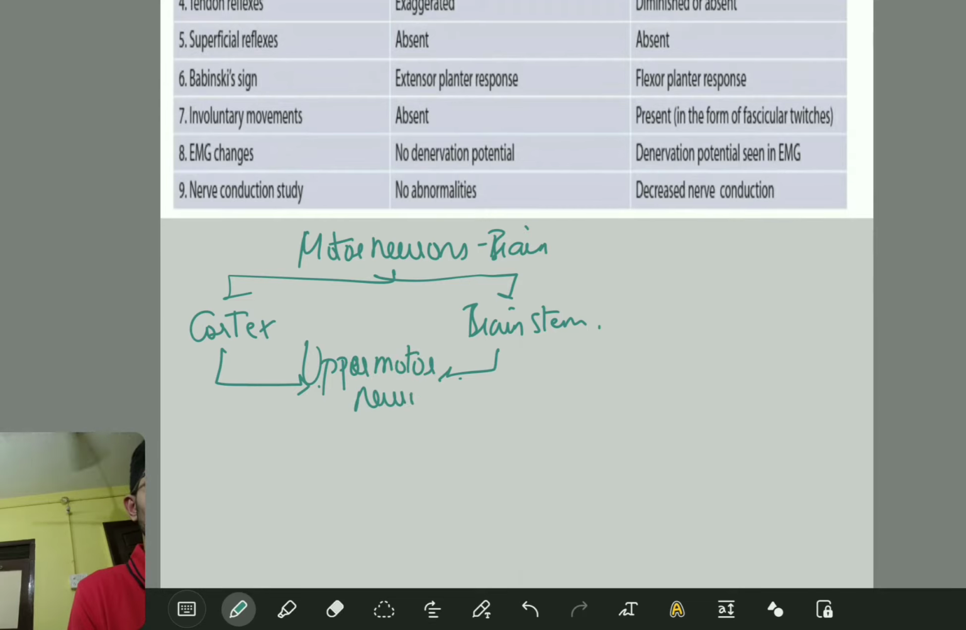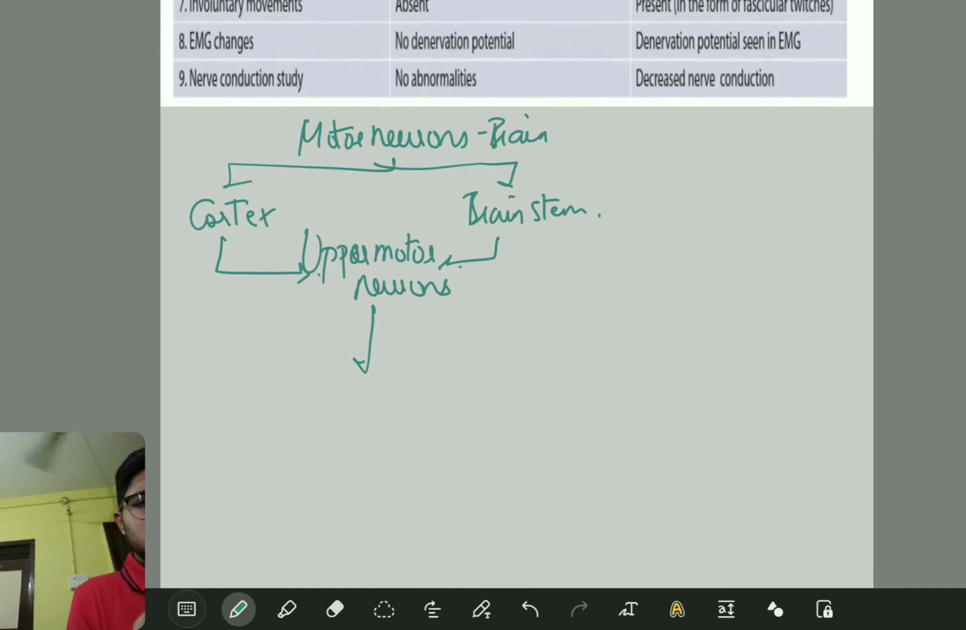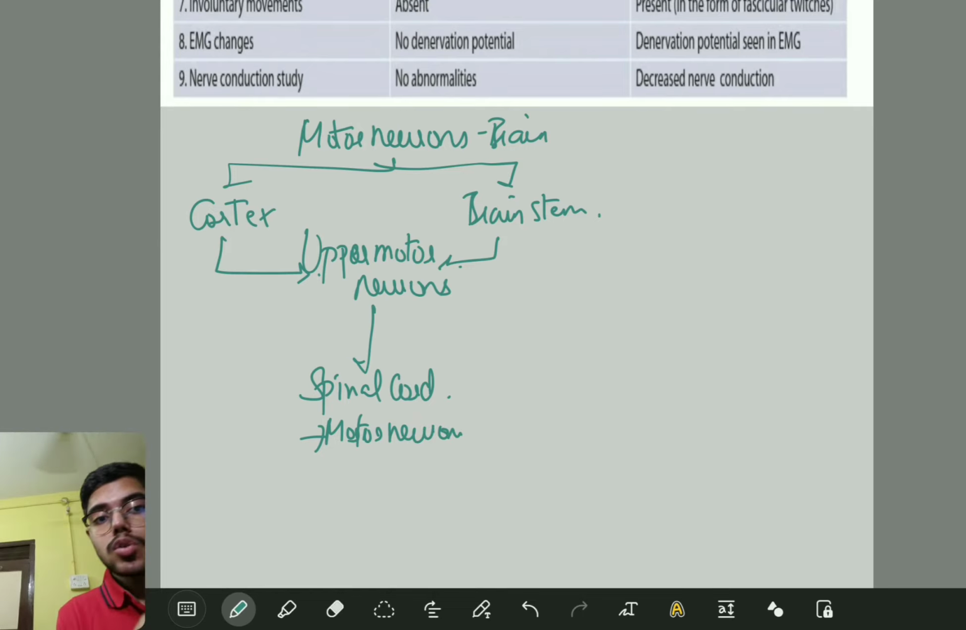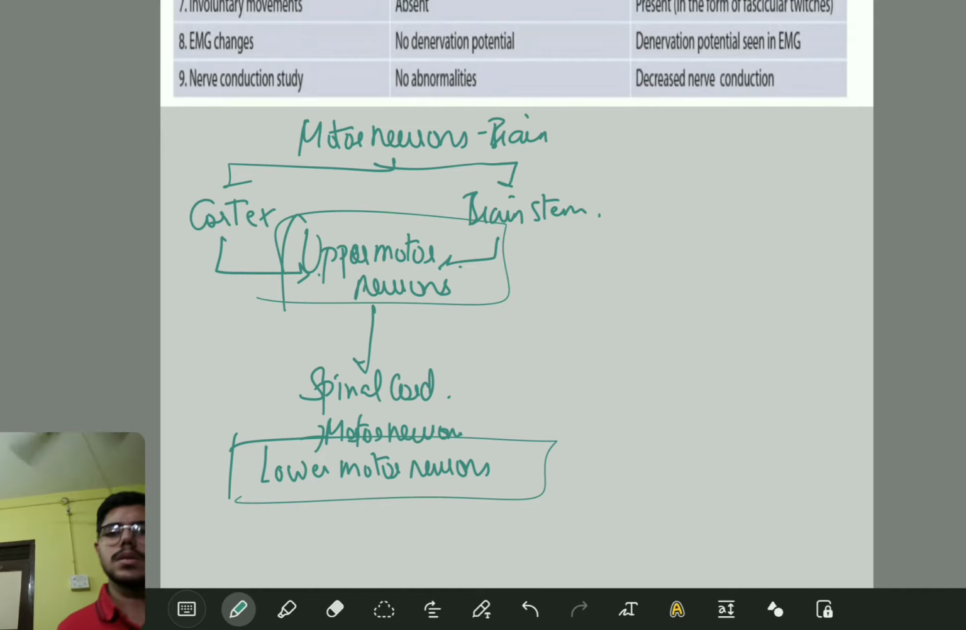Upper motor neurons. When these neurons come to the spinal cord, that is your motor neurons, and then you get the lower motor neurons. This is the very basic you should know. In the upper motor neurons, all those neurons reach the spinal cord. In that, the motor neurons are called lower motor neurons. In the cortex and in the brainstem, the motor neurons are called upper motor neurons. This is very important.